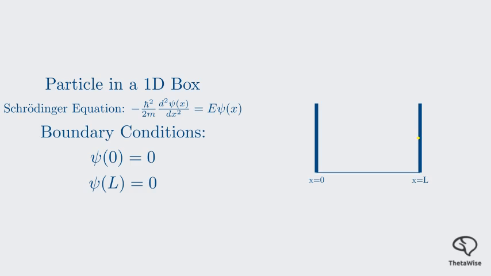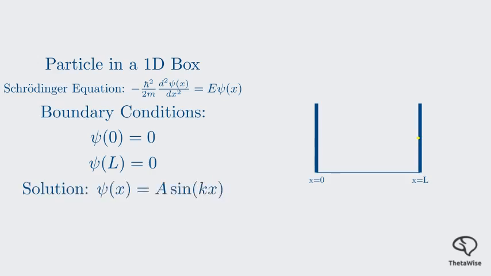The general solution to the Schrödinger equation for this problem is a combination of sine and cosine functions. But when we apply the boundary conditions, we find that only sine functions work. The solution that satisfies both boundary conditions is psi of x equals A times sine of kx, where k is a constant. The first boundary condition, psi of 0 equals 0, is automatically satisfied because sine of 0 is 0.